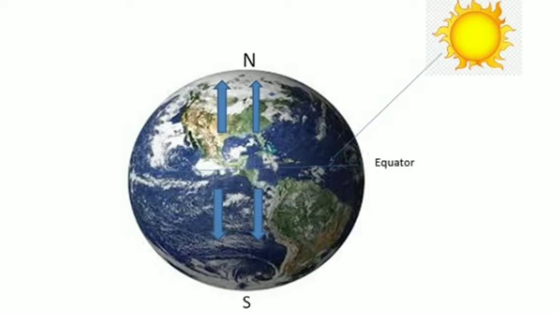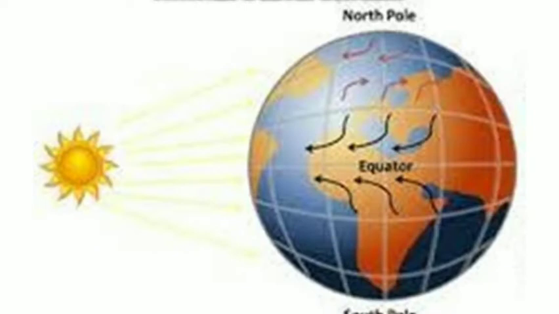Now we understand that this warm and cool air will be flowing in the north direction and south direction. But when we actually look at the direction, we can see that it is not exactly north or south. Instead, it is tilted, as you can see.